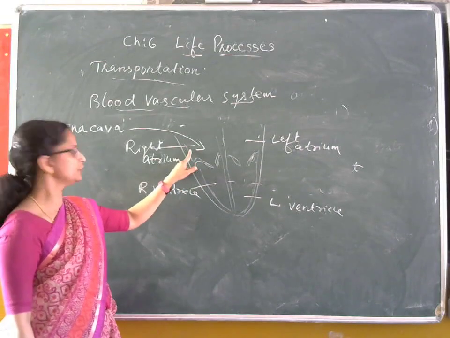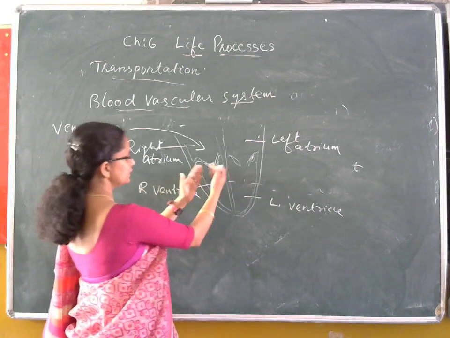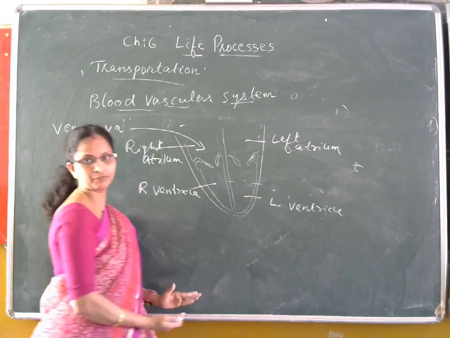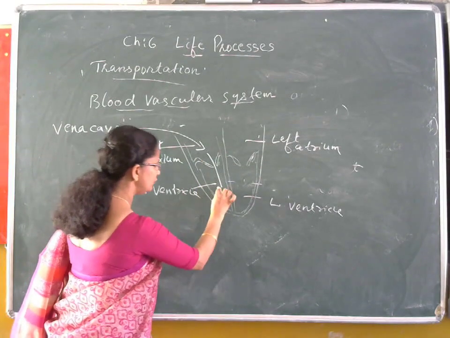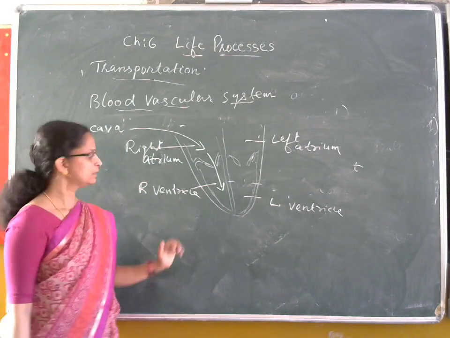When the right atrium is filled with carbon dioxide rich blood, the pressure increases and the valves get opened. As a result, the CO2 rich blood now enters the right ventricle.